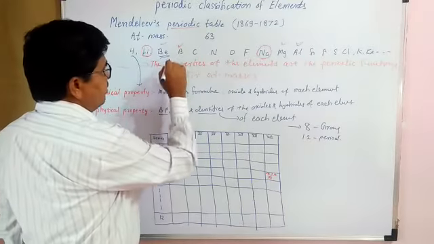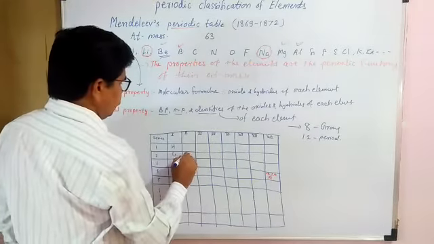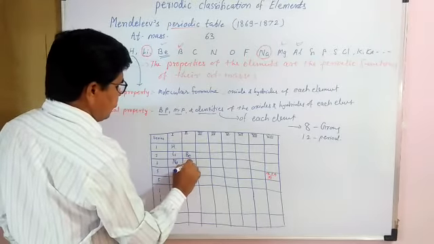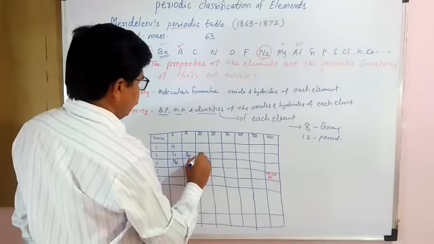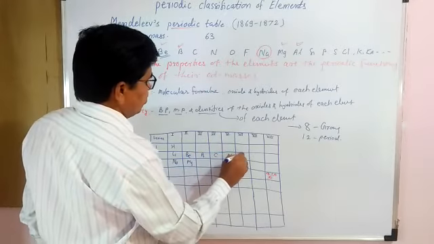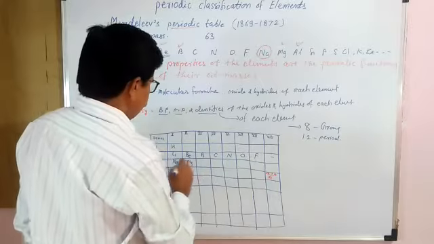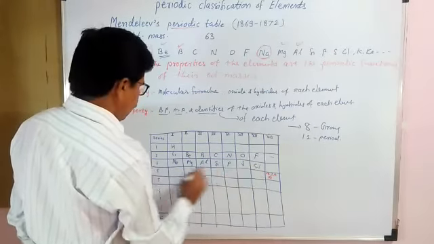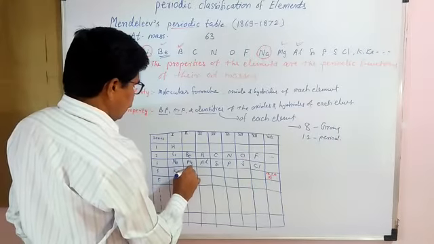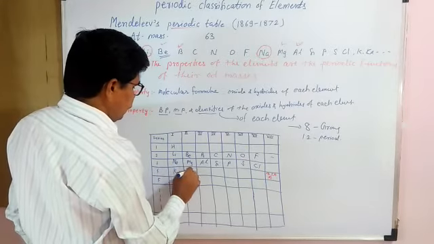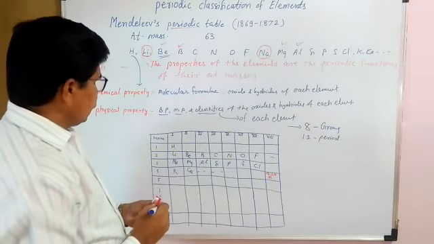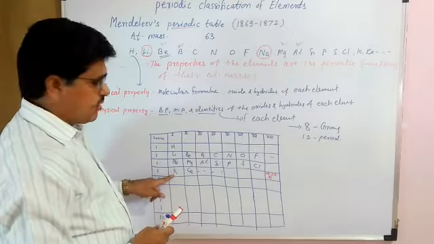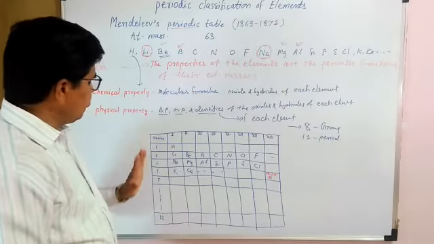Then the properties of beryllium and magnesium are similar. Due to this reason, they are placed in the second group, Be and Mg. Lithium, beryllium, then boron, carbon, nitrogen, oxygen, fluorine. Then sodium, magnesium, aluminium, silicon, phosphorus, sulfur, chlorine. Then potassium and calcium, and so on. He found that the physical and chemical properties of lithium, sodium, and potassium are similar. Due to this reason, they are placed in the same group.